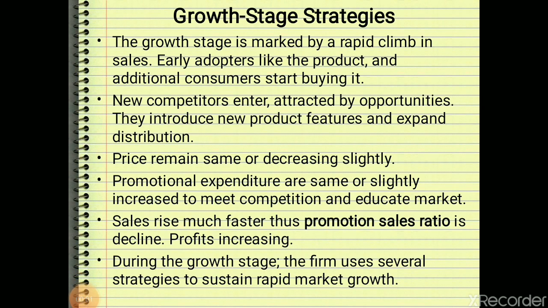Hi friends. So we were discussing product life cycle, and as we know, the product life cycle is generally bell shaped, and it has four different stages, namely introduction, growth, maturity, and decline. We have seen the introduction stage and the strategies firms adopt in it. Now we will see the growth stage strategies.